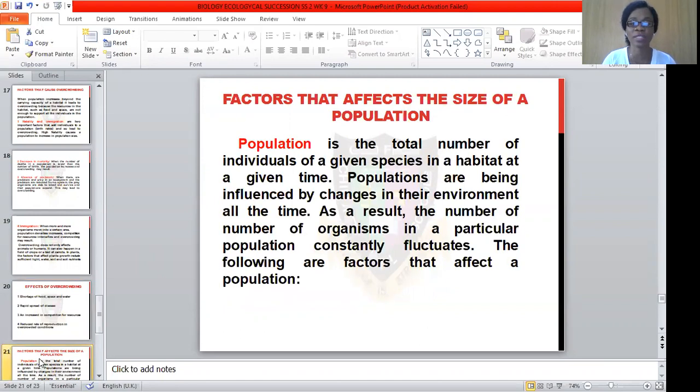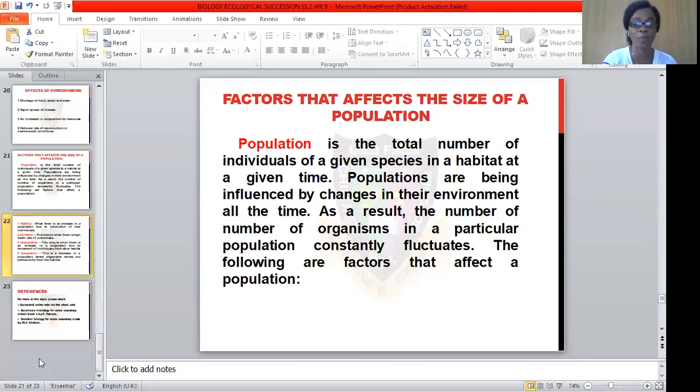Now let's see factors that actually affect the size of a population. But before then, what is a population? A population is the total number of individuals of a given species in a habitat at a particular time. Populations are influenced by changes in their environment at all times. As a result, the number of organisms in a particular population constantly fluctuates. The following are factors that can affect a population.